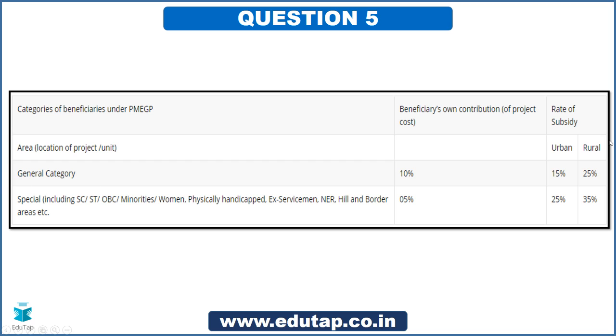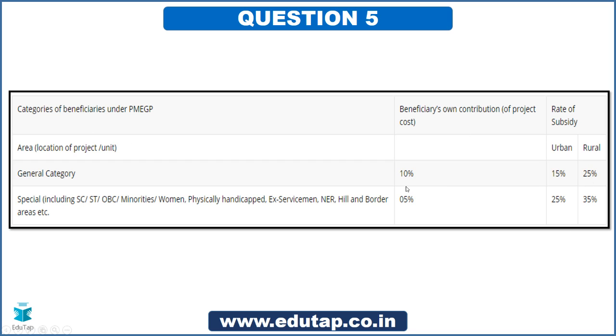Okay, so for area you can see urban area, rural area, right? There is categorization as I told you. For general category, urban area 15%, general category, rural area 25%. Special category includes what? SC, ST, OBC, minorities, women, physically handicapped, ex-servicemen, northeastern states, hill and border areas. For that, the rate of subsidy for urban areas is going to be 25%. If the project is in the rural area, it is going to be 35%, right? So this was the question that we had asked, rural area, special category, right, friends?